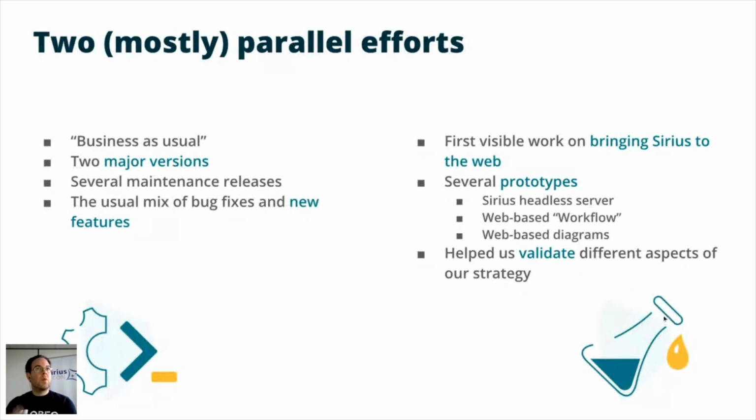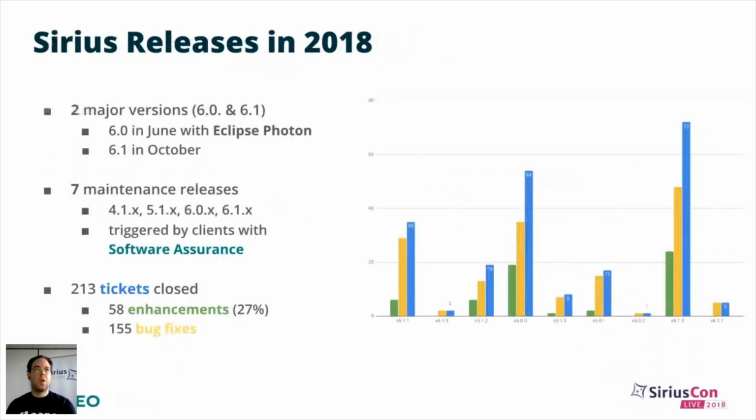Concerning the releases we did in 2018, we made two major versions, like we do every year, actually, for the last 4 years, I believe. We released the 6.0 in June with Eclipse Photon, which is a yearly simultaneous release for Eclipse, and Serious 6.1 a few weeks ago in October, just before EclipseCon Europe. In addition to these two major versions, we also released 7 maintenance releases going back to the 4.1 branch.